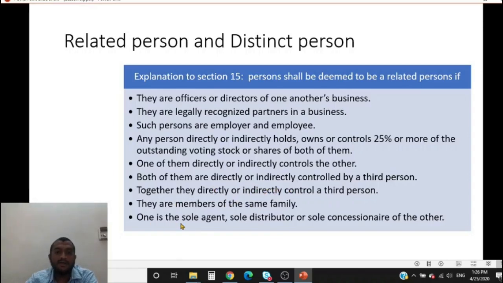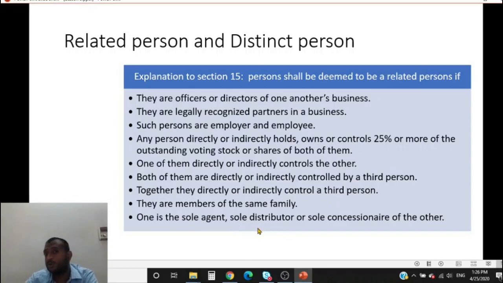Let us say who is a sole agent, sole distributor. So I am a coffee manufacturing company. I am a newly started coffee manufacturing company. I want to distribute it in the state of Tamil Nadu. So what I do is I appoint an agent there in Tamil Nadu. His job is to sell my product there. So he is the sole concessionaire. He is the sole distributor of my product there. So that person is also a related person.